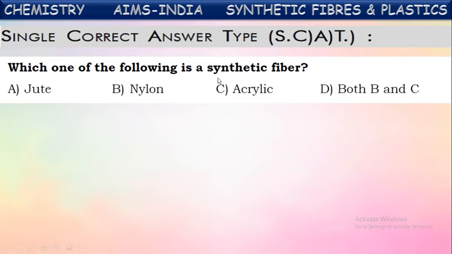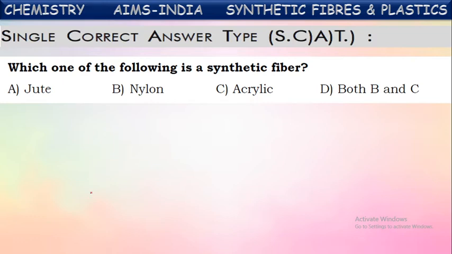Which of the following is a synthetic fiber? Yes, fibers are classified into two types based upon their sources, as we have discussed earlier. The fibers which are obtained from natural resources like plants and animals are called natural fibers. And some fibers are not available from natural resources, but they are prepared in the laboratory from chemicals.